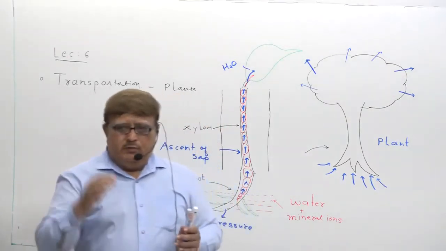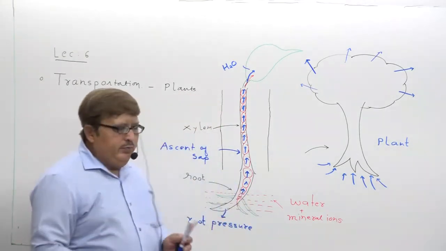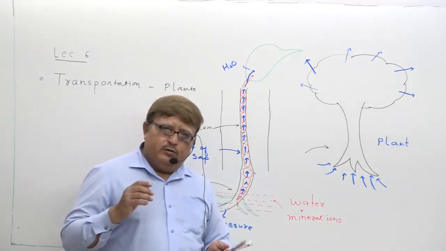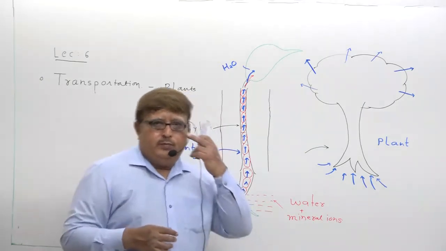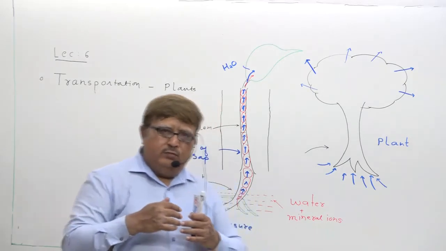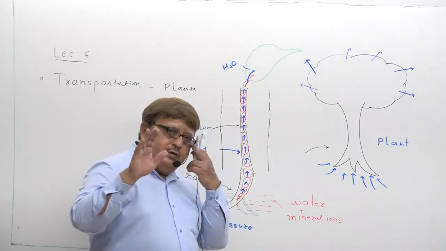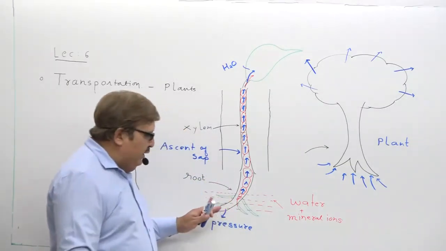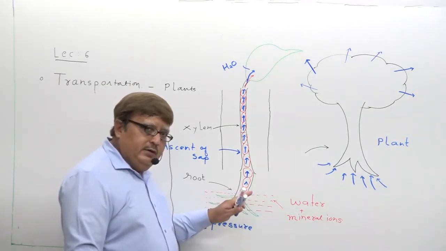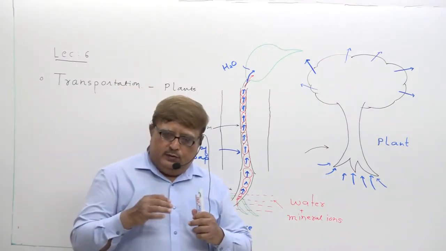Now try to understand one very important thing which I want to share with you. If the plant is short, is this simple diffusion process enough for transporting water from the root up to the tip of the plant? Sufficient? Simple diffusion from one cell to another, in successive cells, just root pressure, which is created by constant entry of water into the root cell.